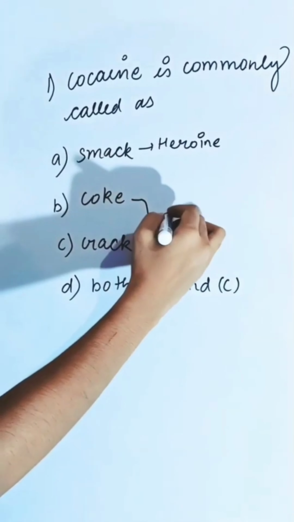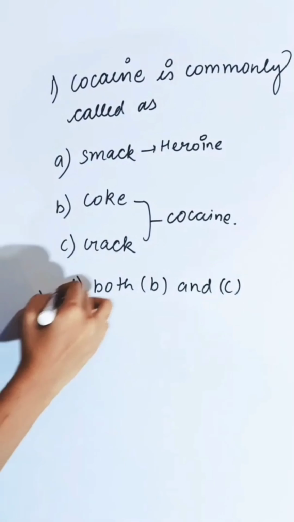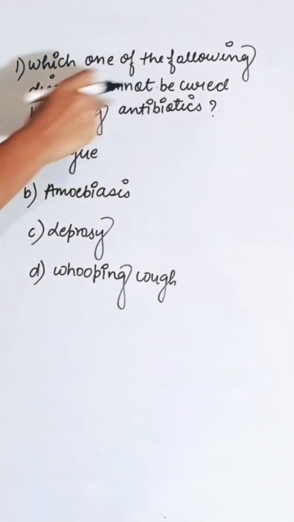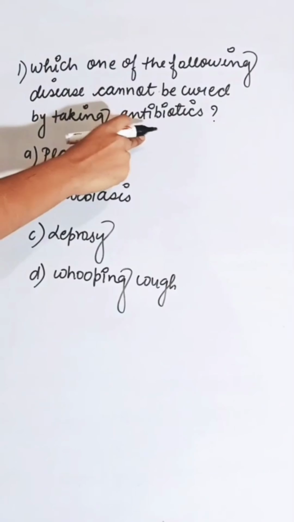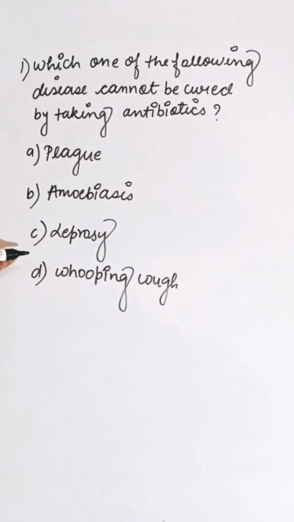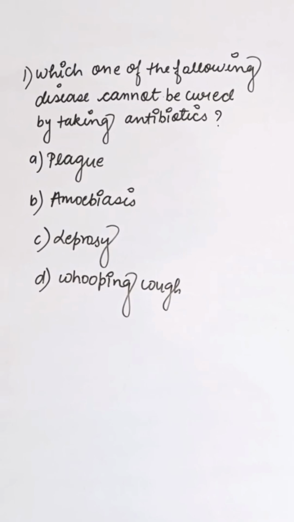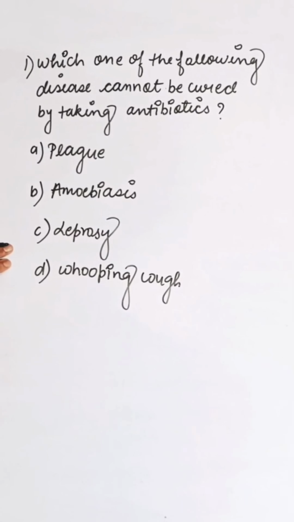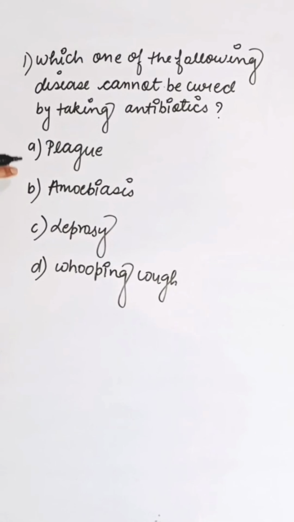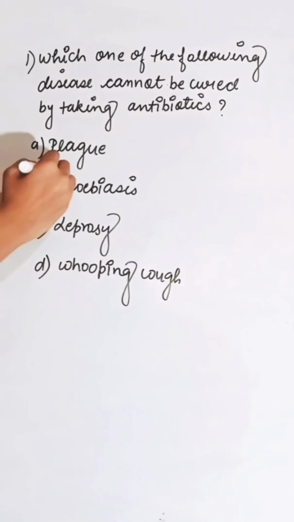Coke and crack are common names of cocaine. So correct answer is D. Which one of the following diseases cannot be cured by taking antibiotics? First option plague, second amoebiasis, third leprosy, and fourth is whooping cough. Antibiotics are used to treat bacterial diseases. Amoebiasis is a protozoan disease. It cannot be cured by taking an antibiotic. So correct answer is B.